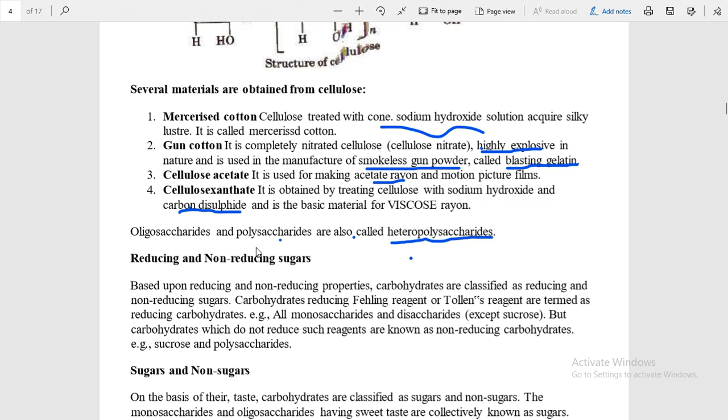Now, on the basis of reduction of Fehling or Tollens reagent, sugar can also be classified into reducing and non-reducing sugar. It is also a very important topic for board as well as for the competition. It may be asked which sugar is reducing and which one is non-reducing sugar.